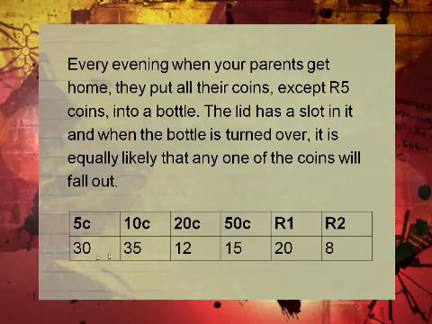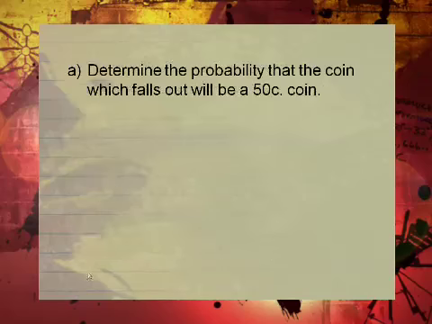How many? This is the frequency. How many of 5 cent? 30. 10 cent, 35 coins, 12, and so on. Remember, if you are to work out the probability at some stage, you need to total this. Okay, find the total for the bottom row. Cool, we've seen that. Now determine the probability that the coin which falls out will be a 50-cent coin.